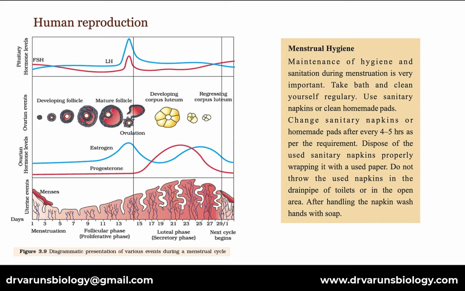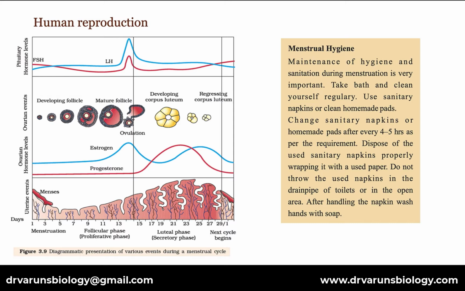This is the diagrammatic representation of various events that are seen during the menstrual cycle, both from the ovary point of view, that is the ovarian events, and the uterus point of view, which is represented as uterine events.